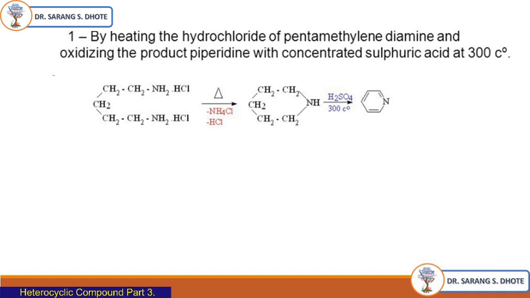Then by heating the hydrochloride of pentamethylene diamine, and the oxidized product piperidine, with concentrated sulfuric acid at 300 degrees Celsius. Okay, in this case the intermediate product piperidine is formed, which is treated with concentrated esters of phosphorus. This reaction is what? An oxidation reaction, and after the oxidation reaction it gives pyridine. This reaction is carried out at 300 degrees Celsius.